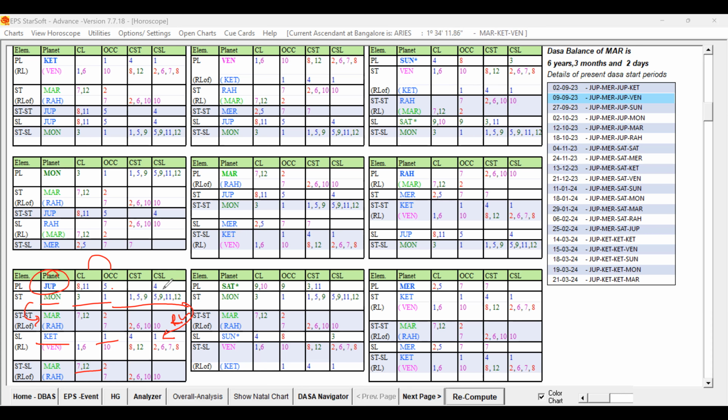Moreover, it is the 4th sublord also supported for the education, because not only travel abroad, the purpose of travel is also indicated in this. I think you're able to understand. So while we are studying the self-signification, we have to be careful, and also while we are studying the level-wise study, whether that planet's star level has the good key planets and forms the ruler link and supports, because in some charts, we can easily get the rulers ruled by the favorable key planets. Some charts we checked also.